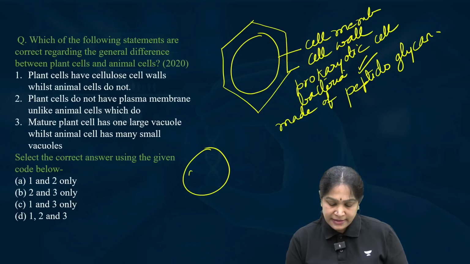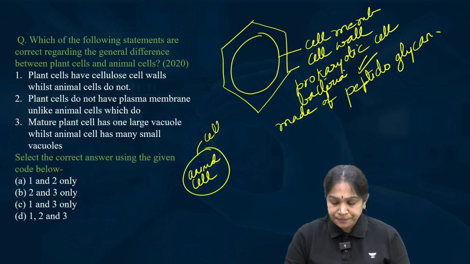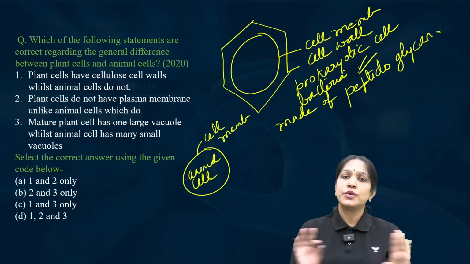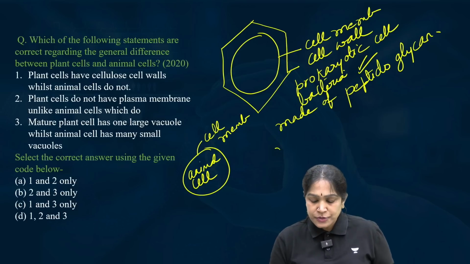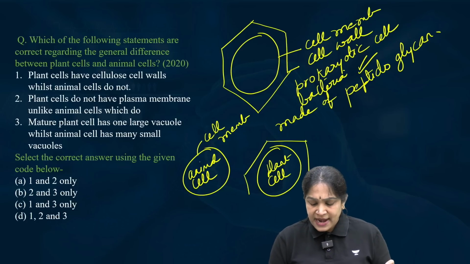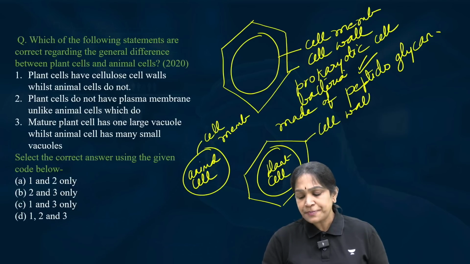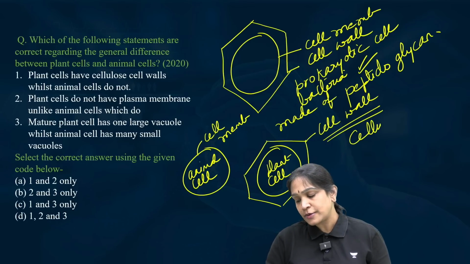And do animal cells have a cell wall? This is an animal cell. Do they have a cell membrane? Yes, cell membrane is present. Do they have a cell wall? No, cell wall is not present in the animal cells. Next, when it comes to plant cells, do plant cells have a cell membrane? Yes, any cell will have a cell membrane. Plus, on top of it, is a plant cell also having a cell wall? Yes, cell wall is present in the plant cells also. But that cell wall is made up of cellulose.